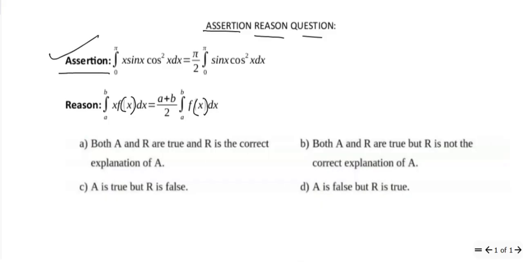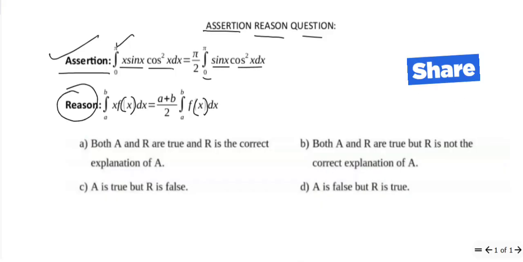Assertion has been given as integral from 0 to pi x sin x cos square x dx is equal to pi over 2 times integral from 0 to pi sin x cos square x dx. And for the reason they have given integral from a to b x f of x dx is equal to (a plus b) over 2 times integral from a to b f of x dx. So we need to check whether it's true or false.